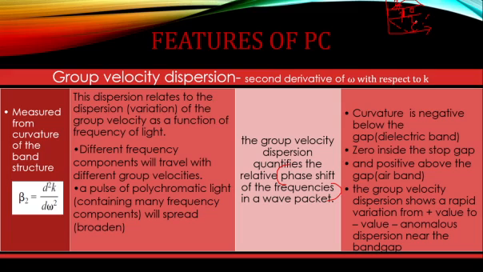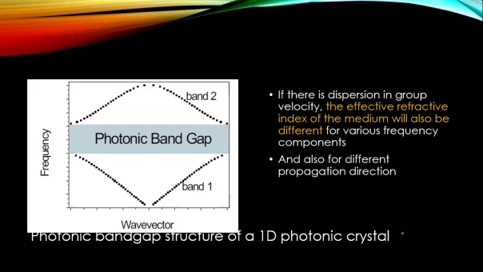So about the band gap you can experience an anomalous or a huge, rapid dispersion spreading effect. So this is what we mentioned. In the air band it shows a positive curvature, while in the dielectric band it shows a negative curvature.